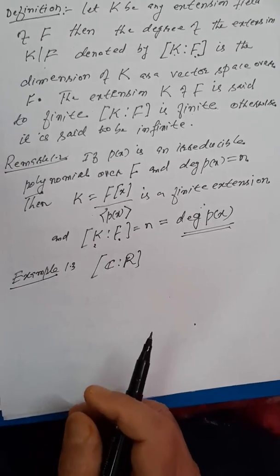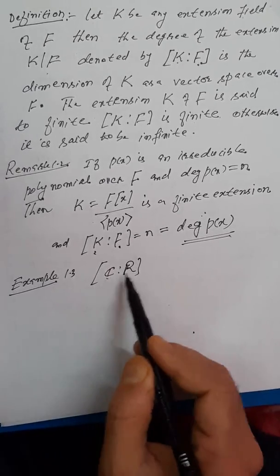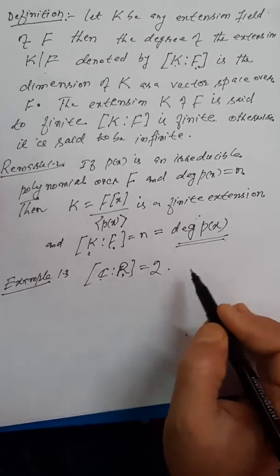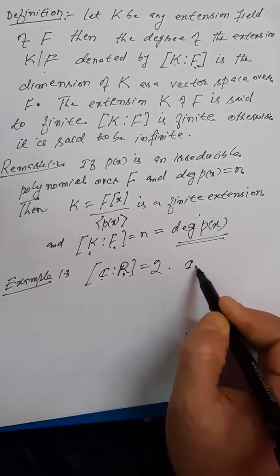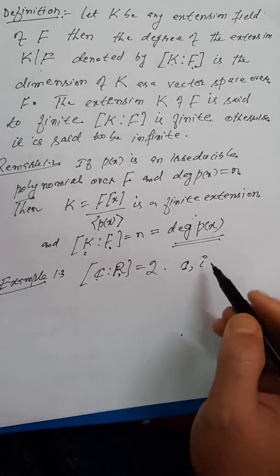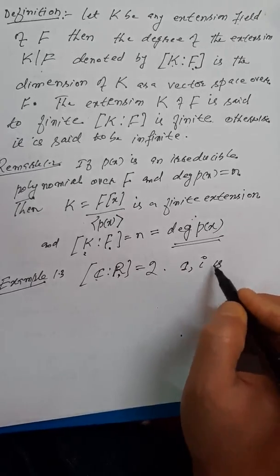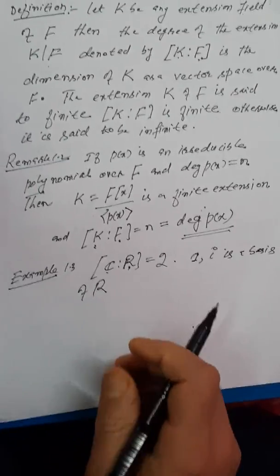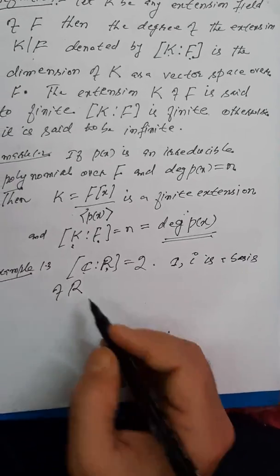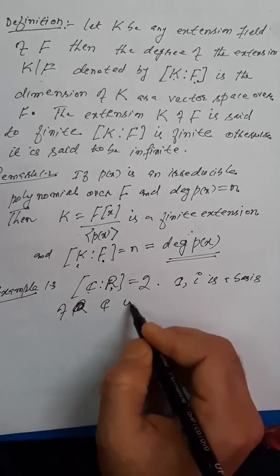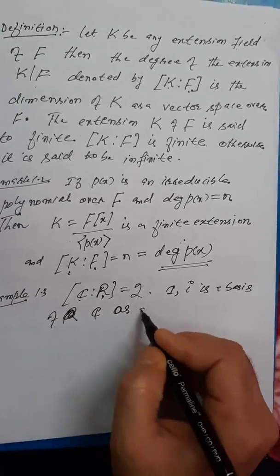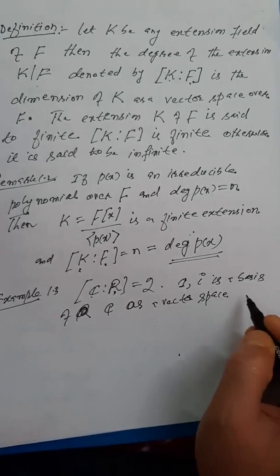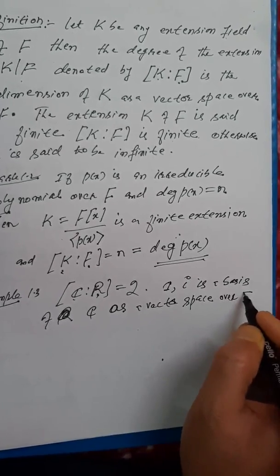The dimension of C as a vector space over R is obviously 2, as we know that the elements 1 and i, these two complex numbers, form a basis of C as a vector space over R.